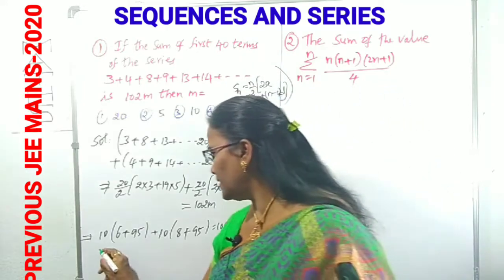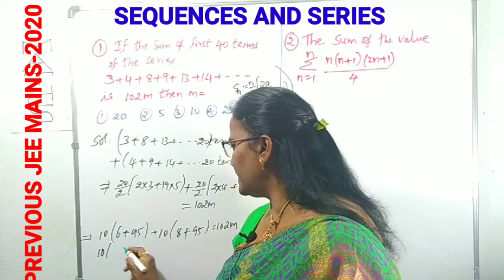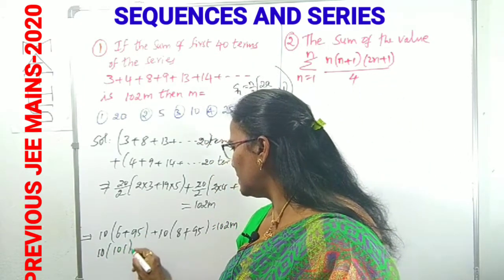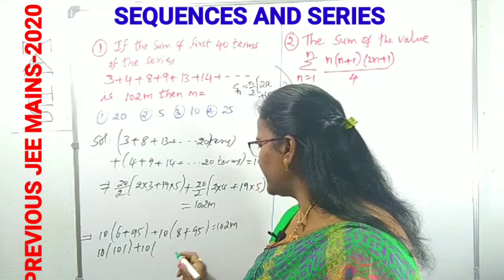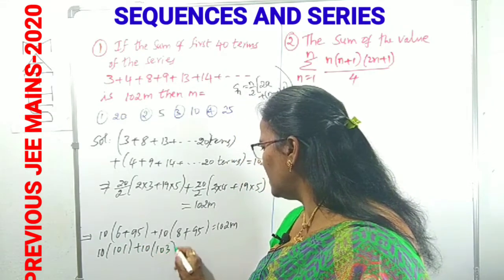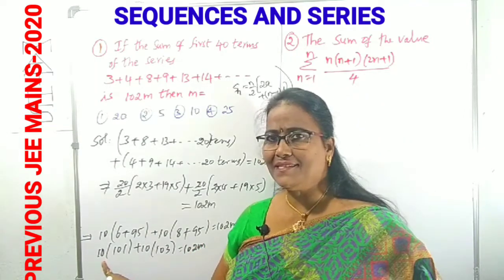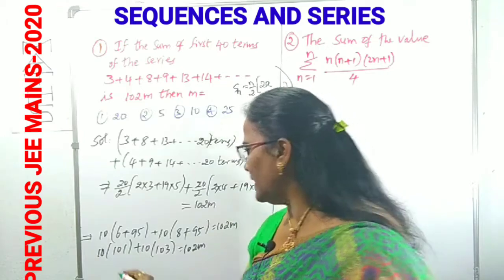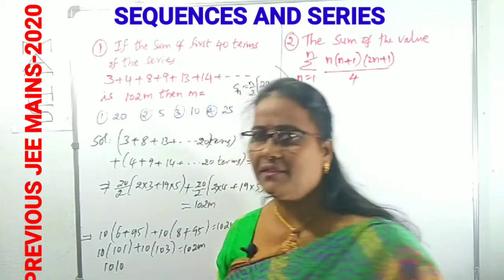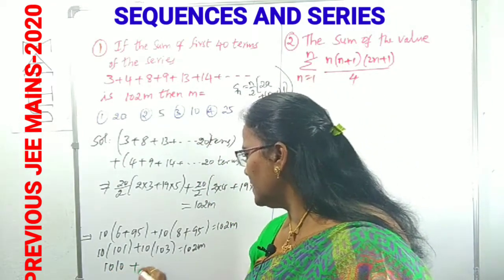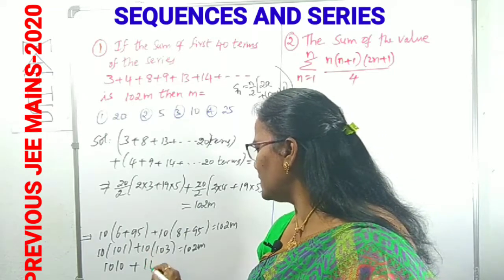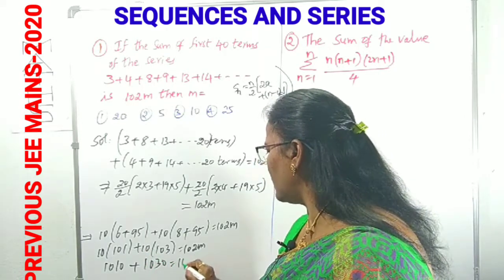Next, 10 into 6 plus 91 is 101, plus 10 into 8 plus 91 is 103, is 102m. You know, 101 tens is 1010. Next, plus 103 into 10 is 1030, is 102m.